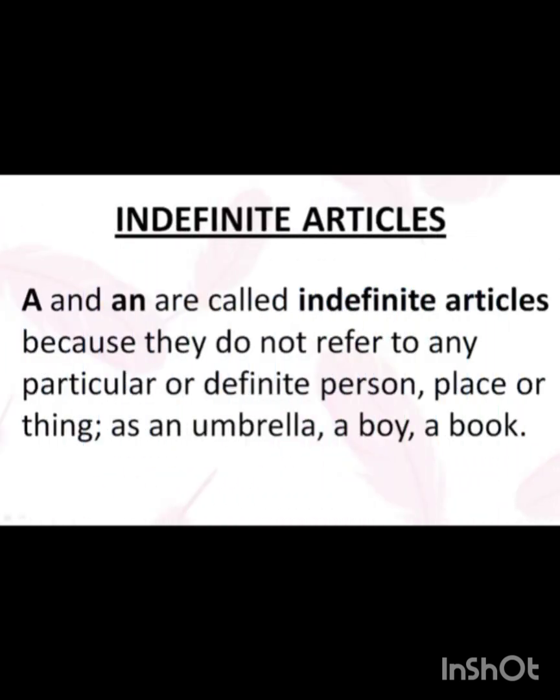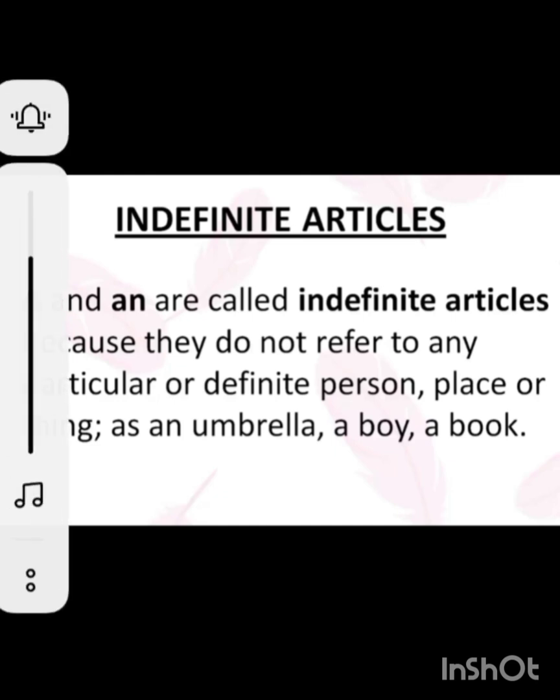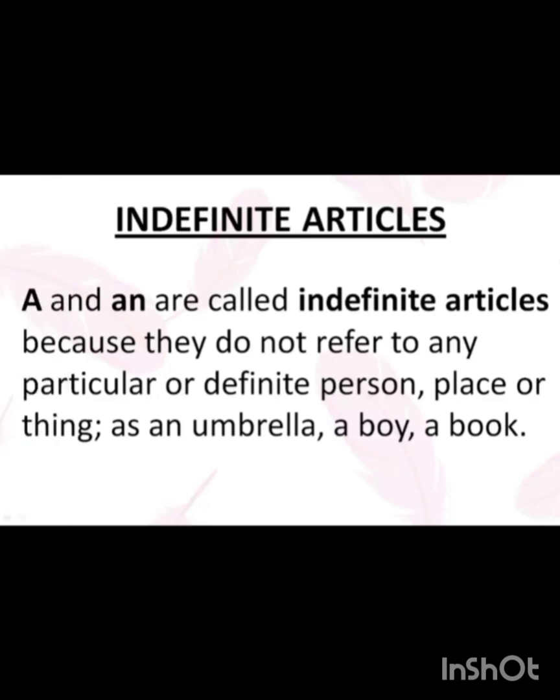Now, what are indefinite articles? A and an are called indefinite articles. Why so? Because they do not refer to any particular or definite person, place, or thing. The examples are an umbrella, a boy, or a book.